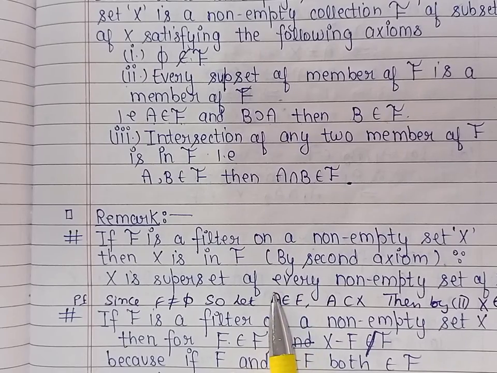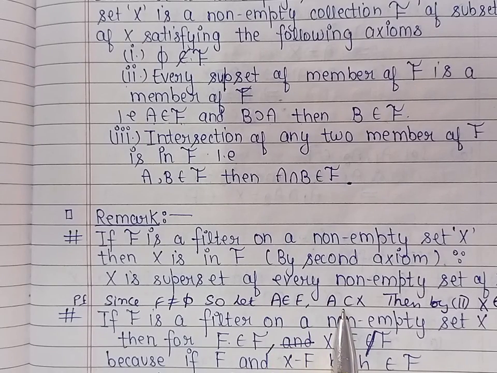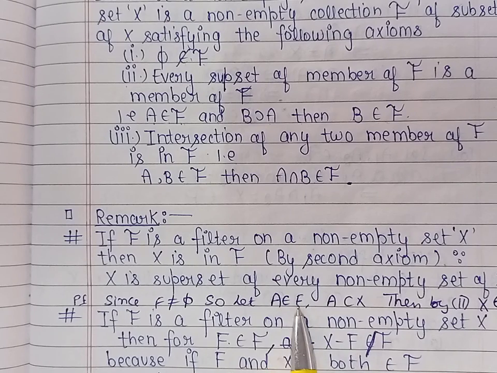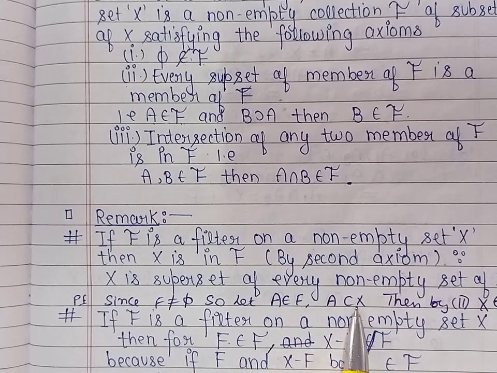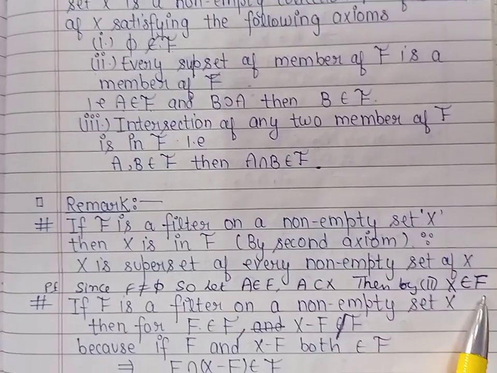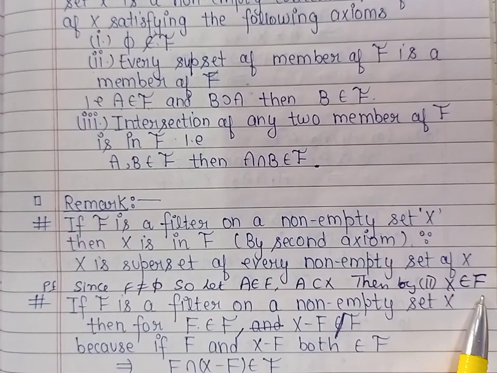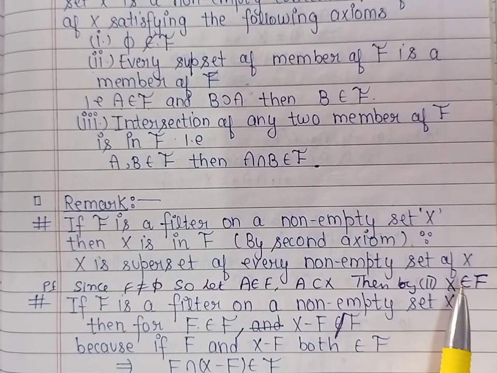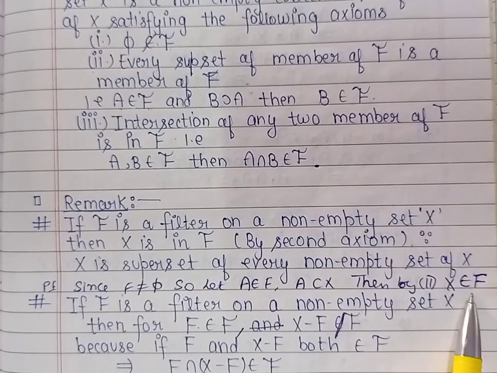Now this A is a subset of X. By the second property of filter, if a subset belongs to the filter, then the superset also belongs to the filter. So we can say that X belongs to the filter. So X always belongs to the filter F.